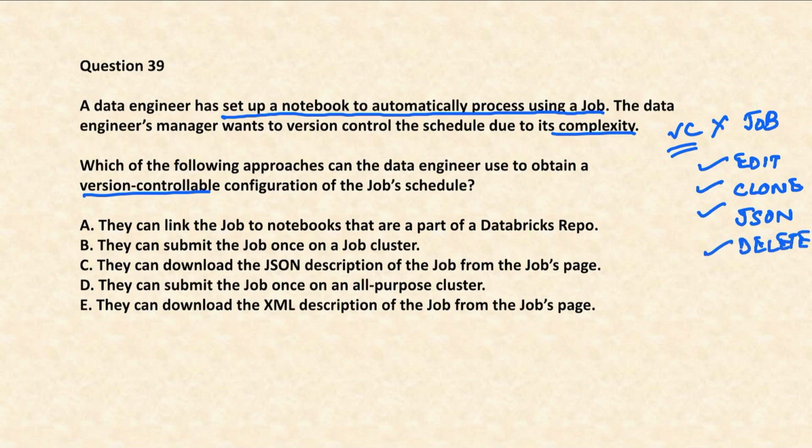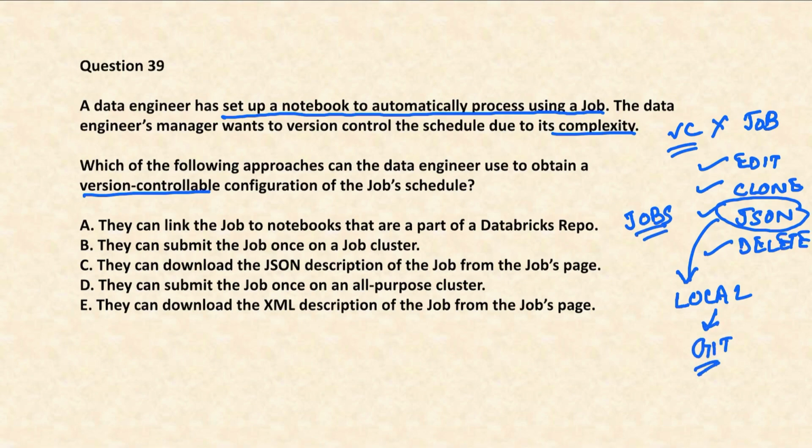So basically, if you want to do version control, you have to download your JSON to your local system from the jobs page and get your JSON into your Git configuration. This is how you can do it. The next time you want to create this particular job, using either the Databricks CLI or the UI itself, you can create the same job with the help of the JSON that you got in the description. Okay. So this first option is not correct.